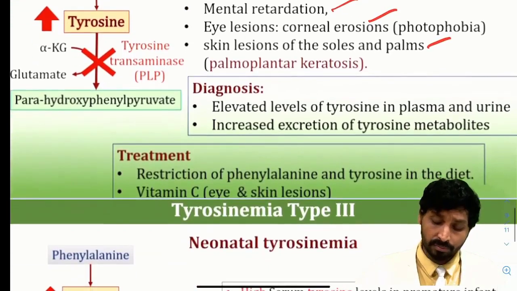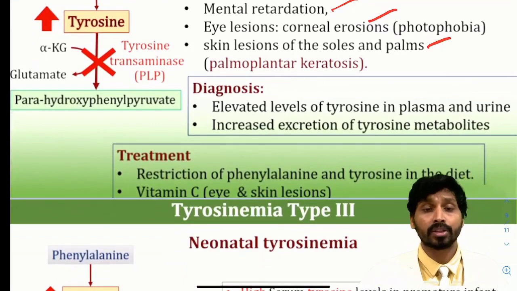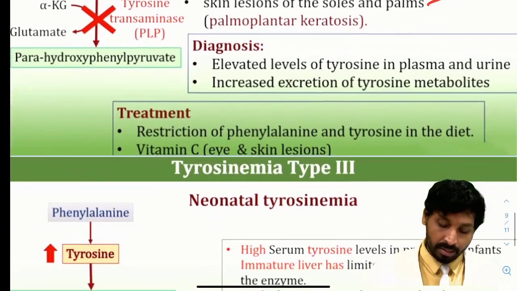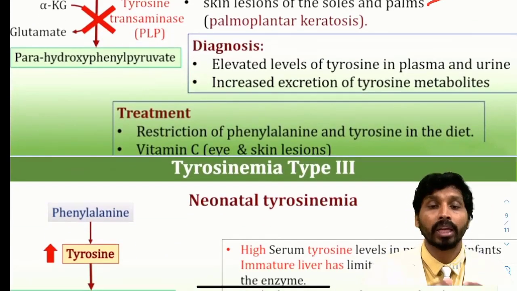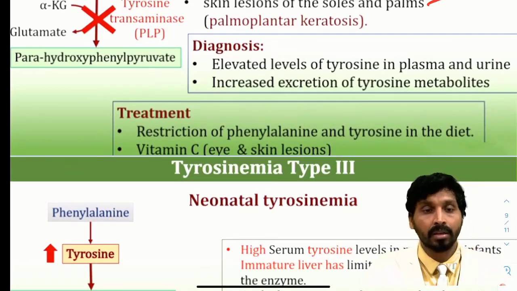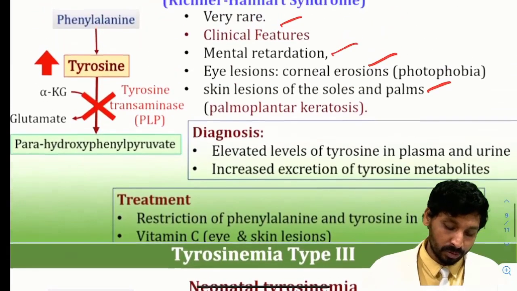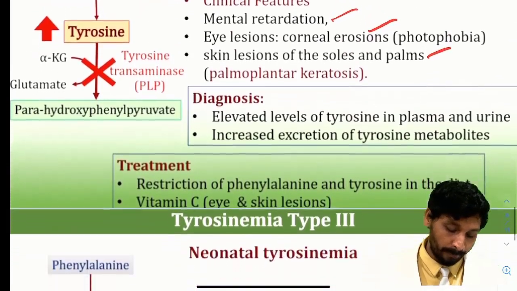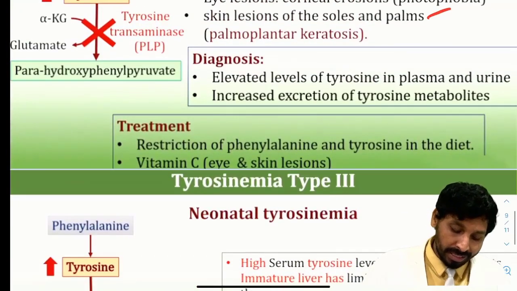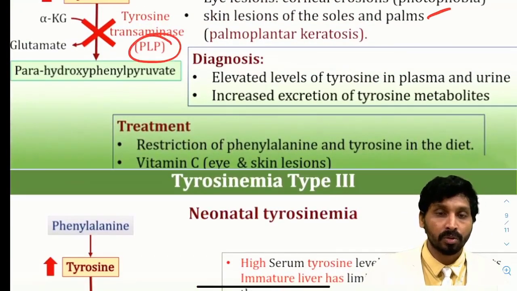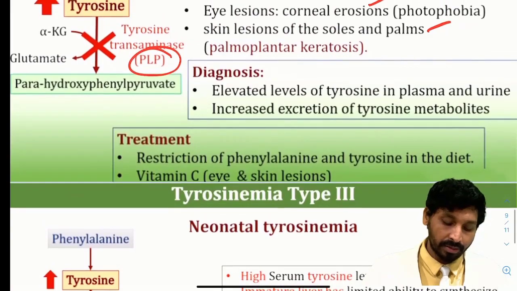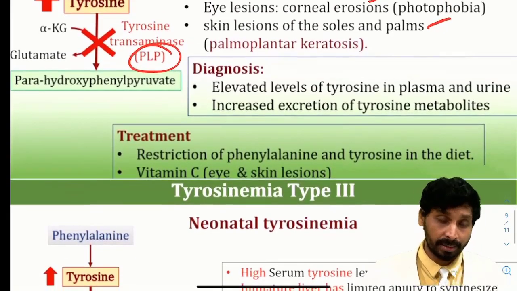Diagnosis, elevated levels of tyrosine in plasma and urine, increased excretion of tyrosine metabolites. Treatment, restriction of phenylalanine and tyrosine in the diet. Vitamin C also plays a role in minimizing the symptoms of tyrosinemia type 2. B6 supplementation also, because tyrosine transaminase enzyme is a PLP dependent enzyme.